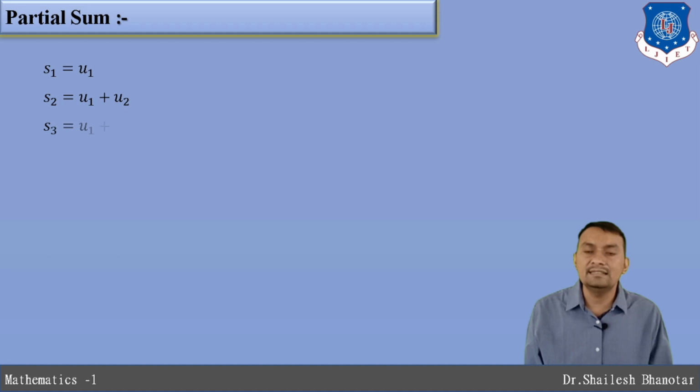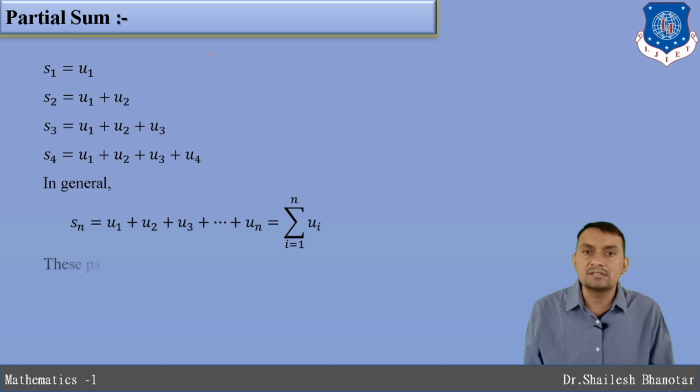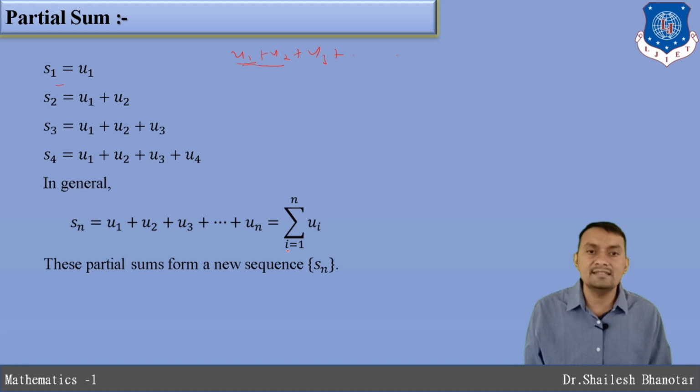And let us understand the partial sum. Consider the series u1 plus u2 plus u3 plus and so on. If I consider only the first term, that is denoted as s1. When I consider the first two terms, it is denoted by s2. If there are three terms, we write it as s3. In general, Sn can be represented as u1 plus u2 plus and so on up to un. This is a finite series, summation from i equals 1 to n of ui, and this is known as the partial sum.